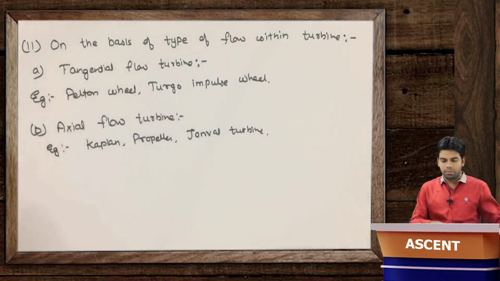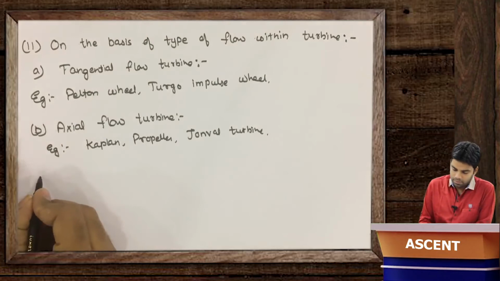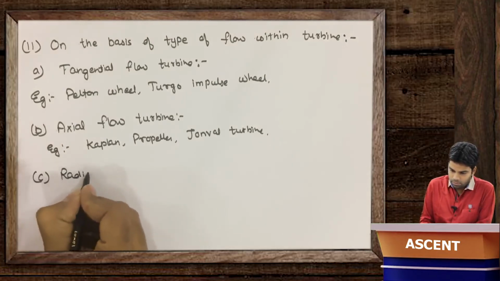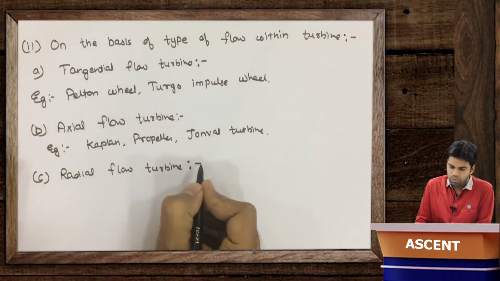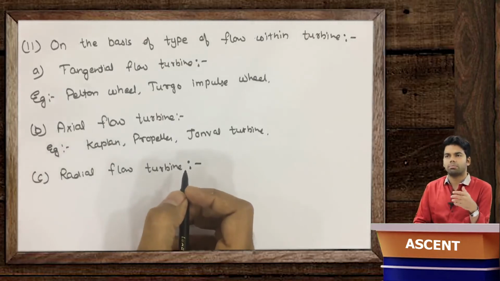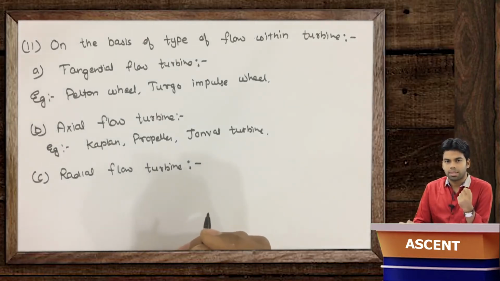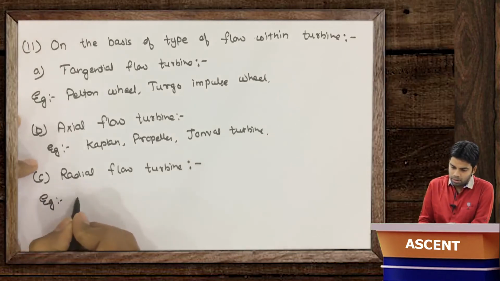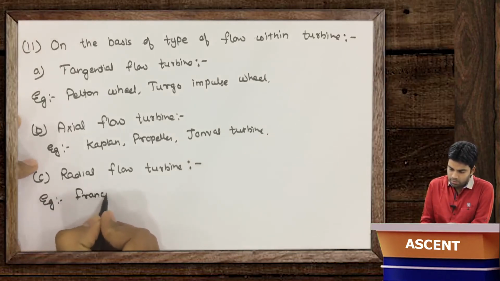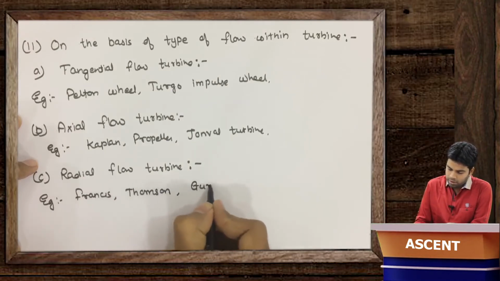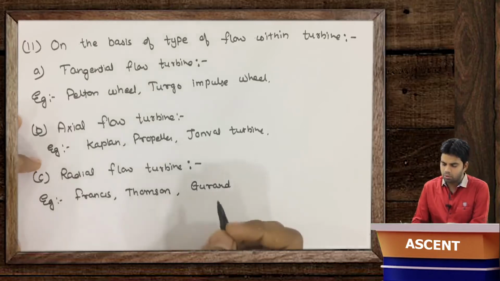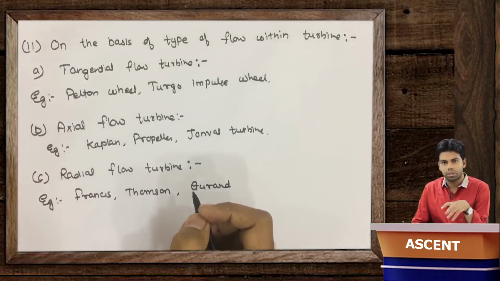Now the third type of turbines are the radial flow turbines. When the fluid is passing through the runner in the direction perpendicular to the axis of the turbine, it is termed a radial flow turbine. For example, the Francis turbine, Thomson turbine, Goddard turbine.